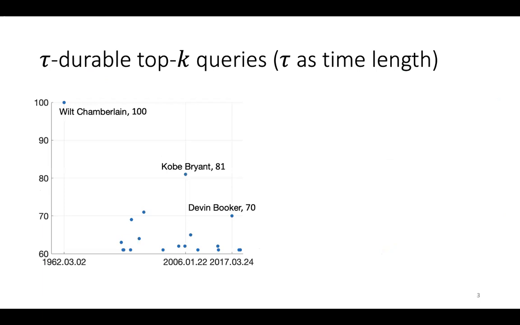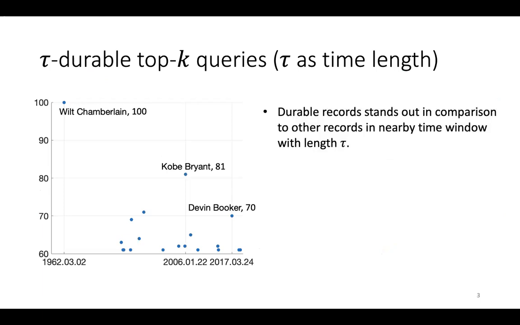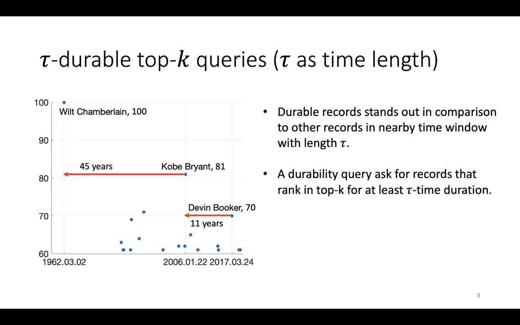Here, tau is the time duration, showing that a record would rank on top in comparison to all other records during this time period. If we take a closer look at the Kobe Bryant statement, here we plot all NBA player scoring performances in NBA history. We can clearly see that Kobe Bryant's 81-point game ranked top one in the 45-year window in the past. Another example is Devin Booker, whose 70-point game ranked top one in the 11-year window in the past. So a tau-durable top-K query would ask for such dominant records with durability window length greater or equal to tau.